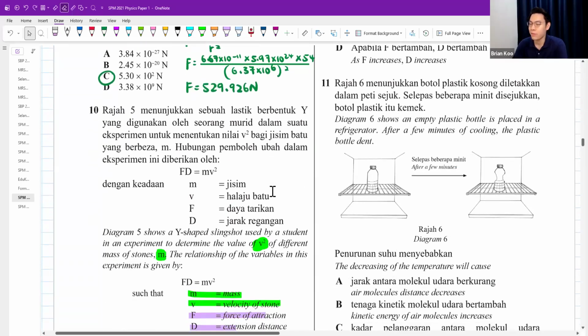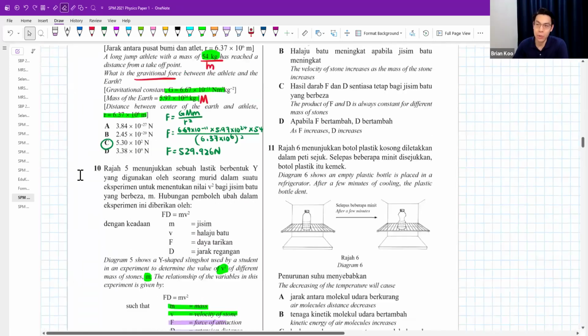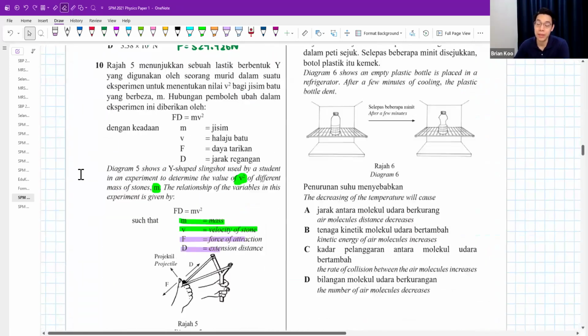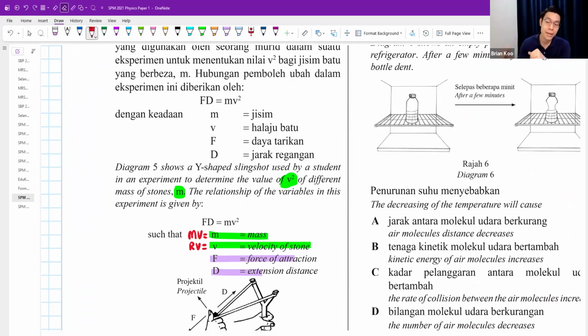Before we do this, actually this is a chapter 1 question from Form 4 chapter 1, seeing how well you deal with your variables. Mass is your manipulated variable. Velocity of stone is your responding variable. So I change the mass of the stone, and I'm going to see how fast the stone will move.